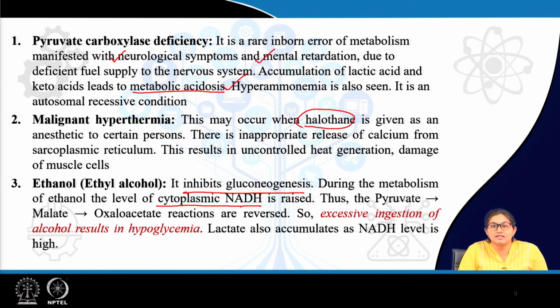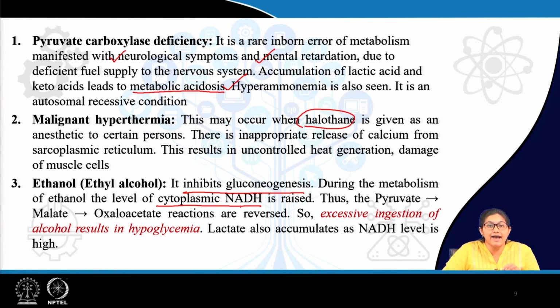Now, what happens in neoglucogenesis? There is formation of pyruvate to malate to oxaloacetate. Because there is excess amount of NADH present, these neoglucogenetic reactions cannot be done. So, there is accumulation of NADH which causes defect in neoglucogenesis.